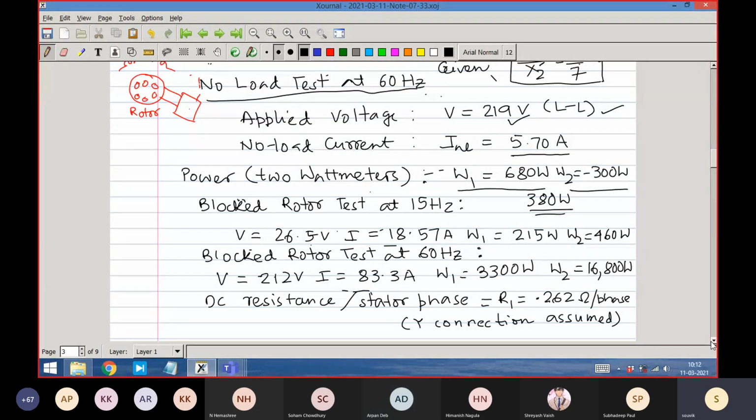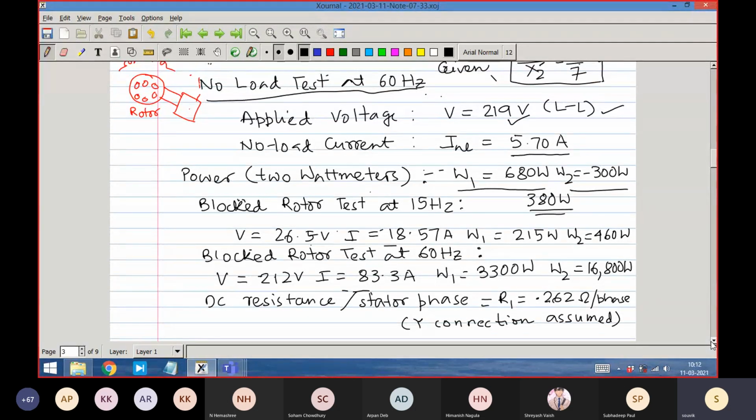Yes, and we are trying to mimic the situation that actually happens. Actually, the stator is given 50 hertz, and the rotor rotates at somewhat close to 50 hertz or 60 hertz. So the differential thing is the slip speed, s omega s.